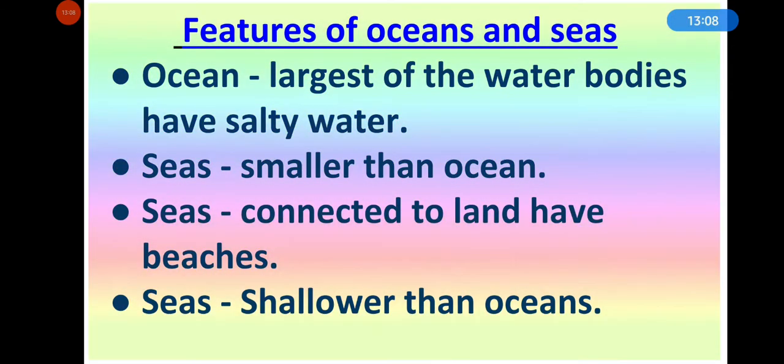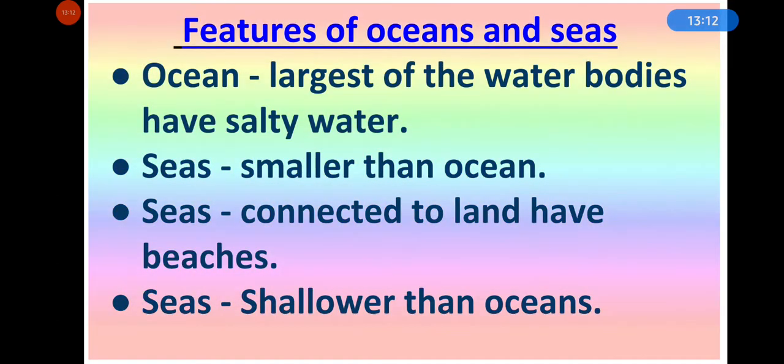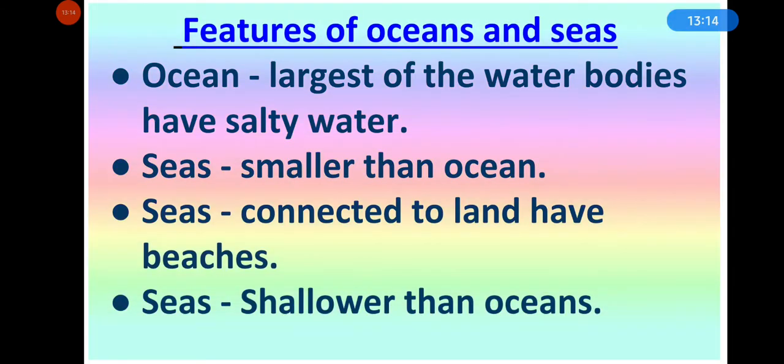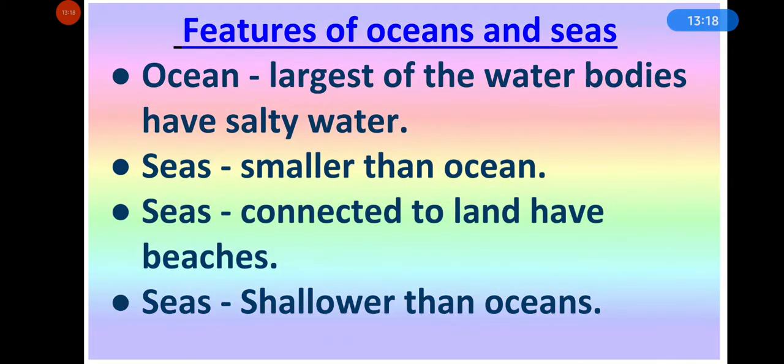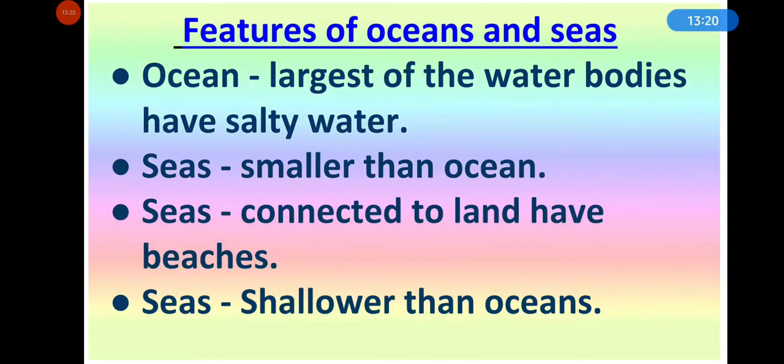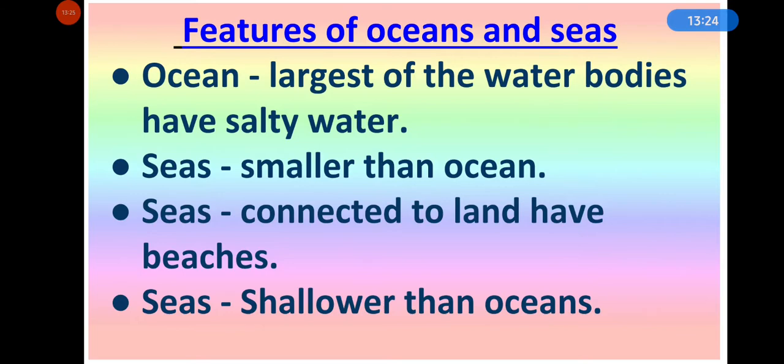And seas are shallower than oceans, which means seas are less deep than oceans. Oceans are deeper than seas. Some seas, such as the Caspian Sea, Aral Sea, and Dead Sea, are surrounded by land, or landlocked.